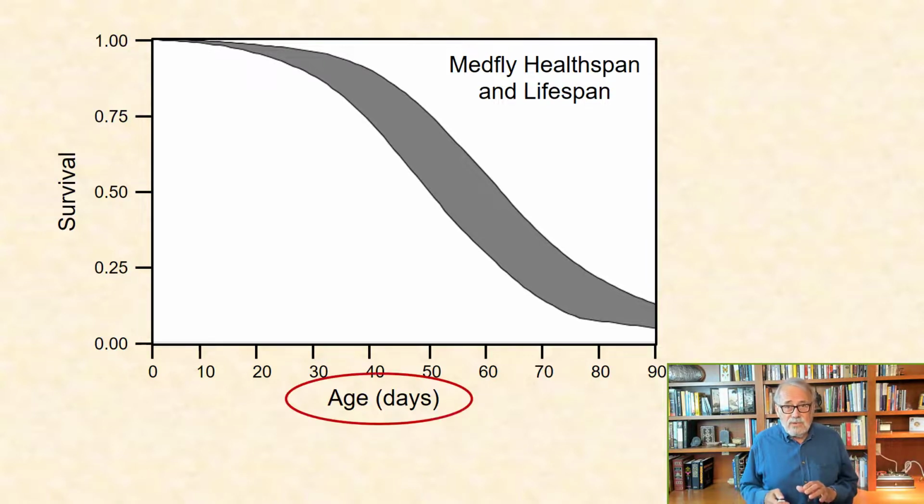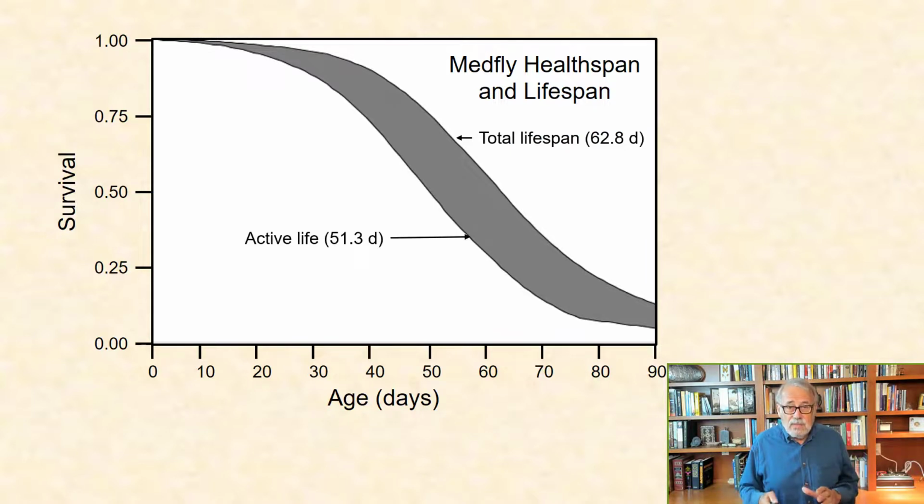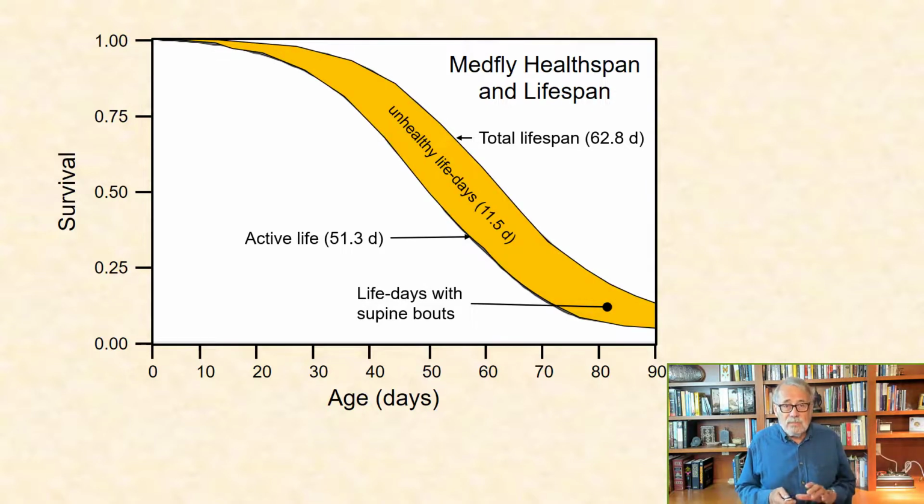The schedules for total and unhealthy lifespan in these flies are visualized in this figure, with age on the x-axis and survival on the y-axis. The outer curve shows the total survival, the inner curve the active life expectancy, and the shaded area between them the number of life days spent in the less healthy, that is to say the supine state, when they were experiencing supine behavior.